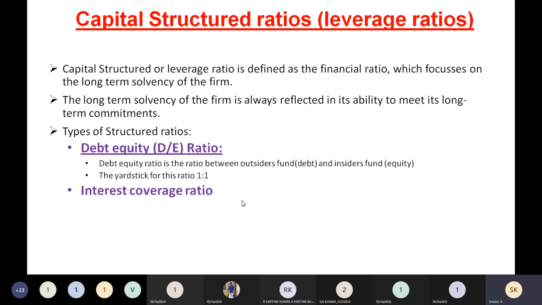And the interest coverage ratio will help you identify to what extent profits are earned, and how much interest is going to be paid to the holders of borrowed funds. That is needed because borrowed funds are not available free of cost; they need to pay a certain amount for them. To know how much you are paying from the profits you earn every year, the interest coverage ratio will help. So these are the two important capital structure ratios.